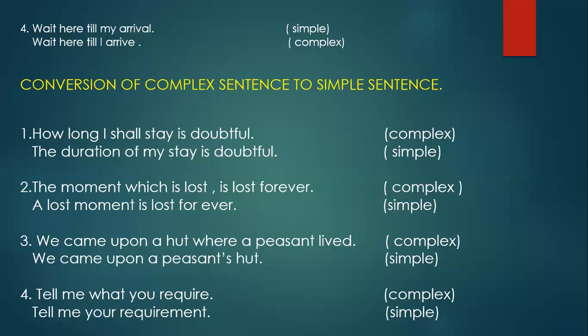So that sentence is a complex sentence. Now, how to make that a simple sentence? Only one finite verb and one main clause. We came upon a peasant's hut. See, came, one finite verb. So it became a simple sentence.